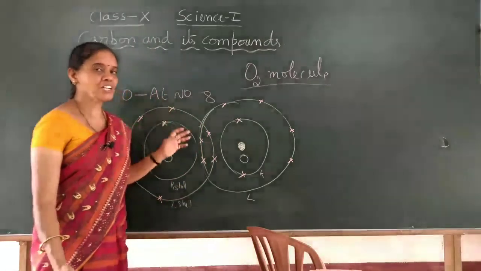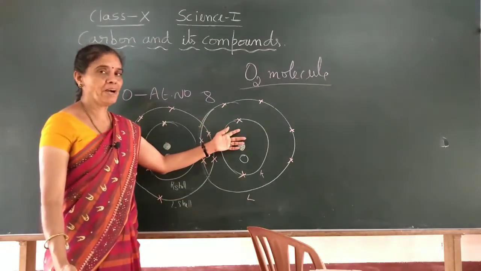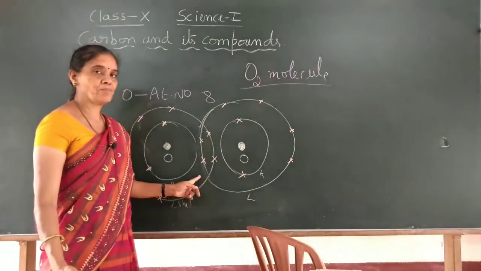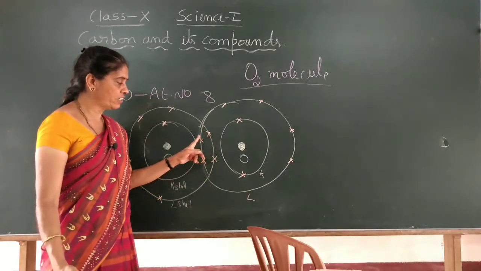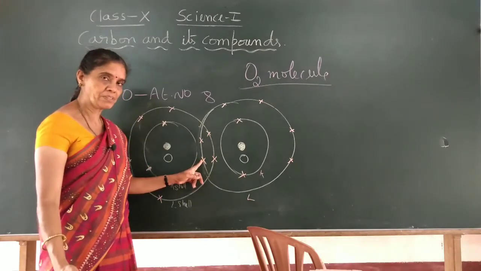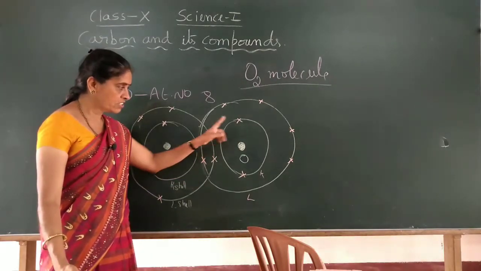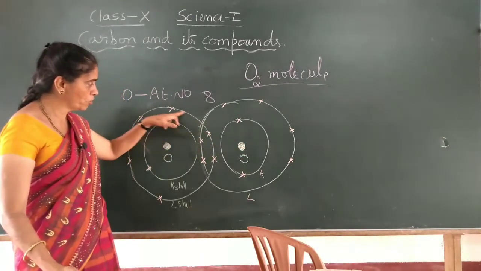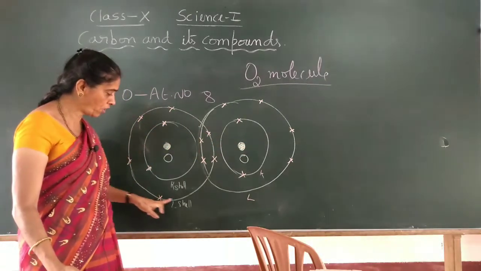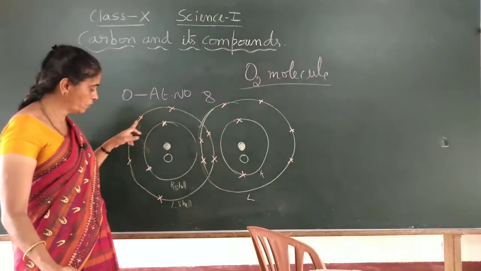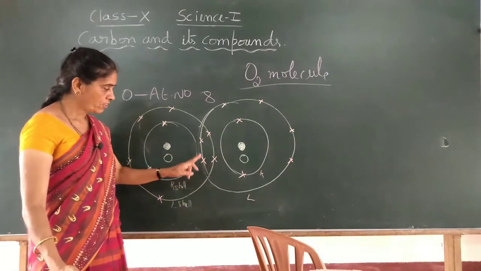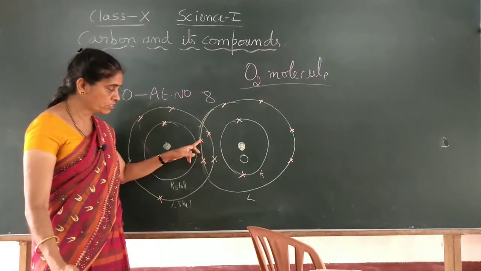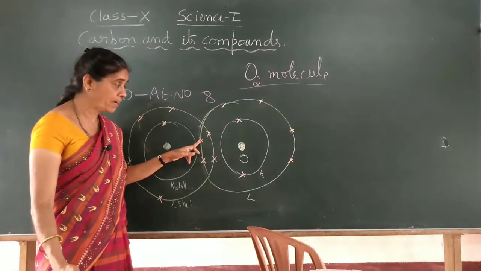Now these 2 electrons are shared by this second oxygen atom. It will donate 2 electrons for the sharing purpose. So if you count in the outermost shell of the first oxygen atom, how many electrons do you have? 1, 2, 3, 4, 5, 6, plus 2 electrons, not given completely, but shared.